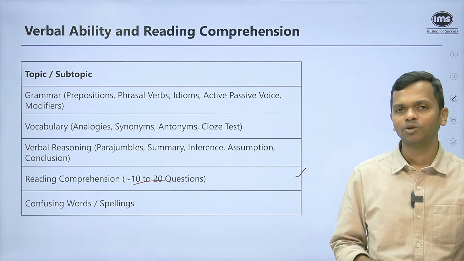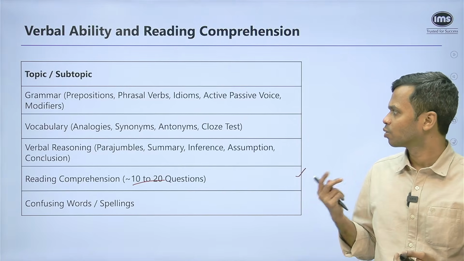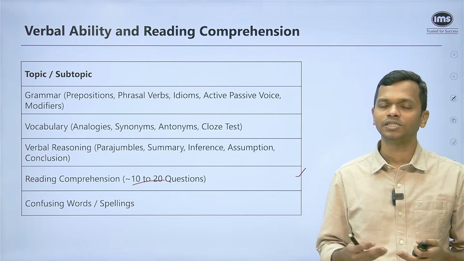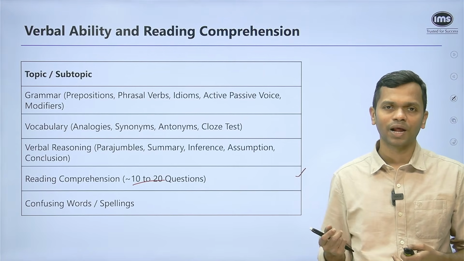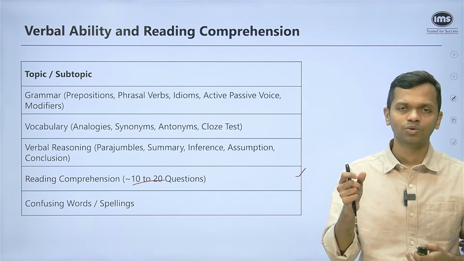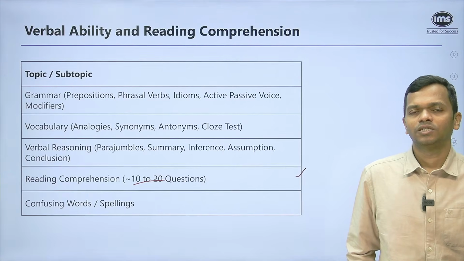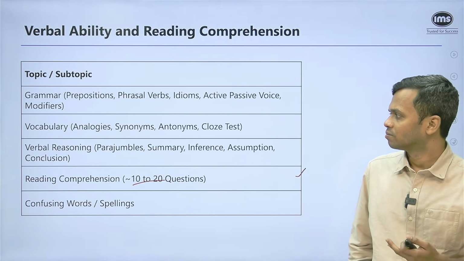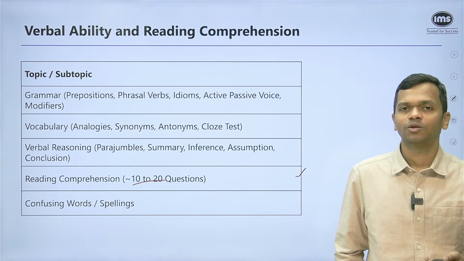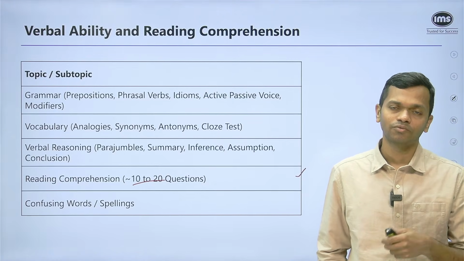In vocab, you have analogies, you have synonyms, antonyms, and cloze test, which is basically they give you a passage and there are certain words that are blanked out. You have to fill those blanks with the appropriate word. Then you have verbal reasoning, which is parajumble, summary. Inference, assumption, conclusion can also appear in the verbal section.